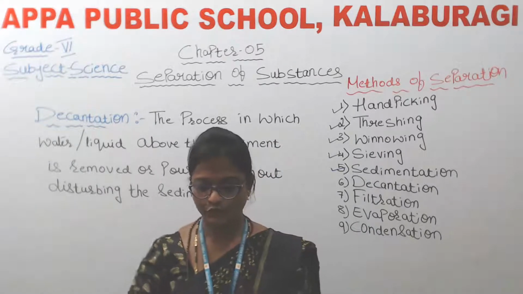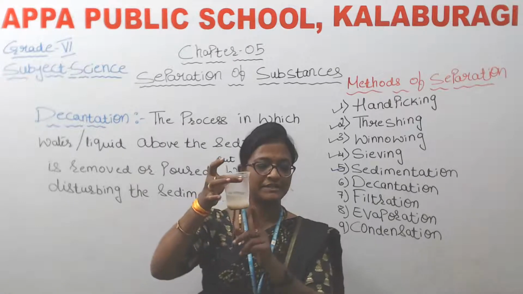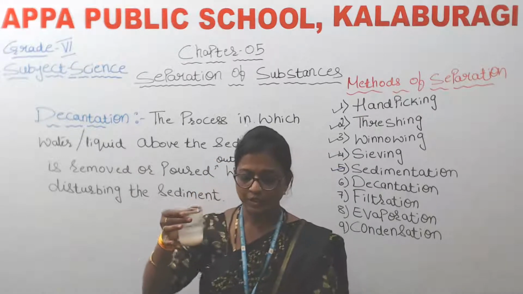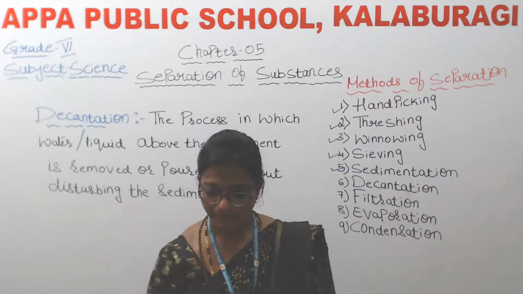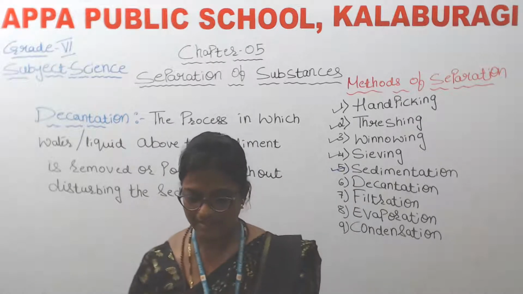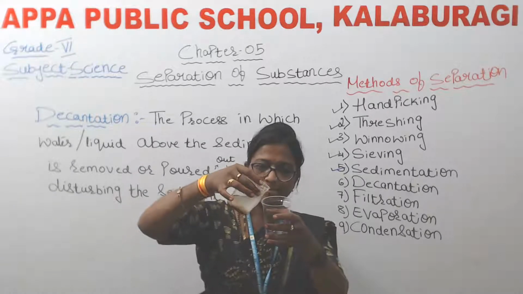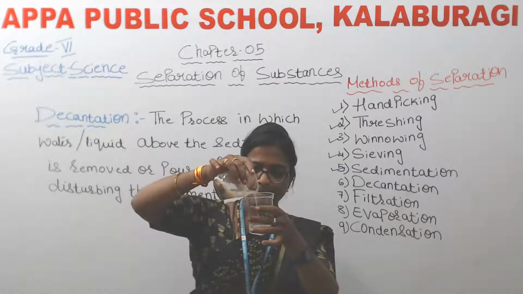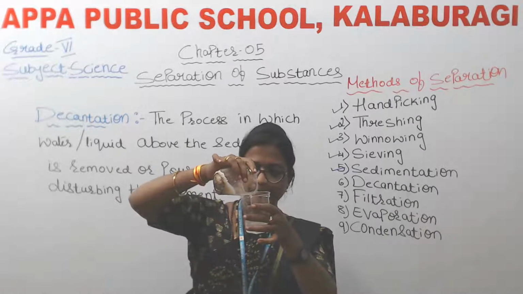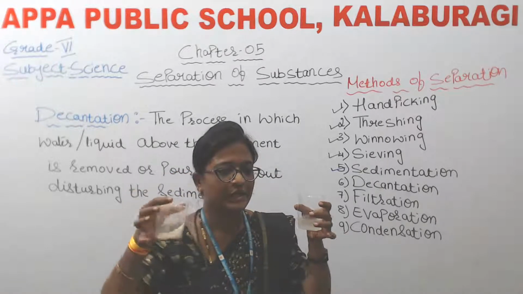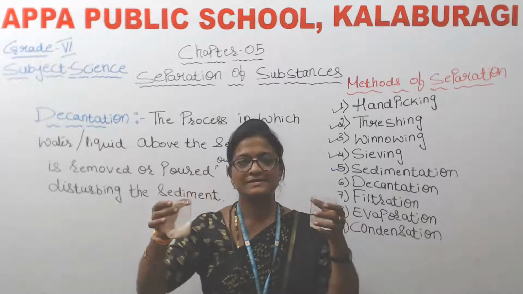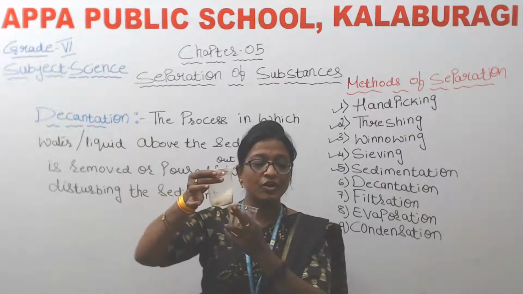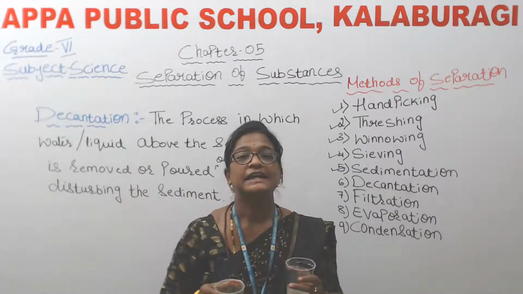So for this, I'll show you. As I have shown you, the rice has settled at the bottom, isn't it? So now the water, okay. So slowly what we should do? We should pour this water into another glass, okay. So slowly... okay. So here I have separated water from this glass to this glass. Okay. So this process of separating or removing the water without disturbing the sediment is called decantation.